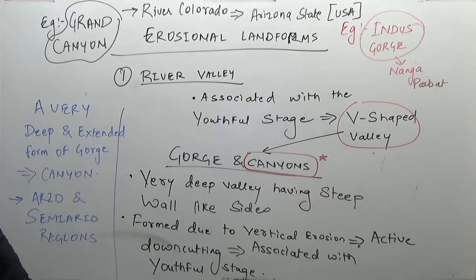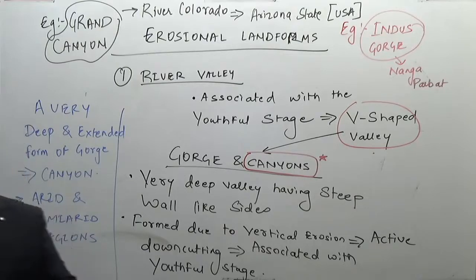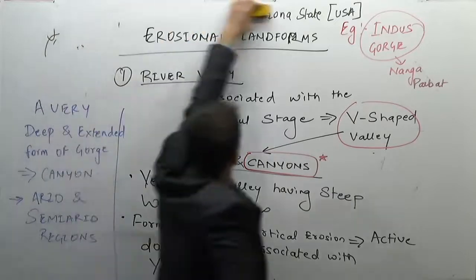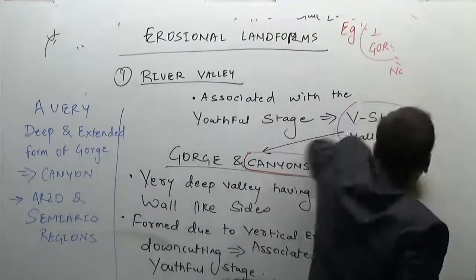So the river valleys we have finished. This is the first erosional kind of landform, that is, the river valleys. Now the second erosional landform is the sudden jump in the river.